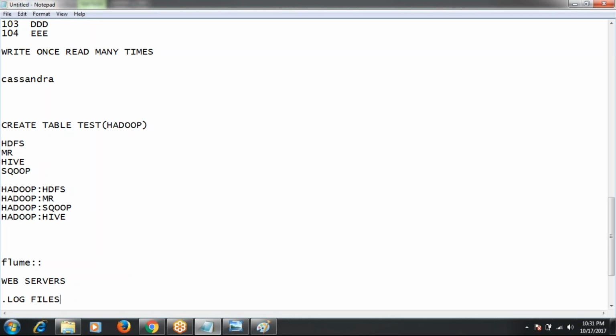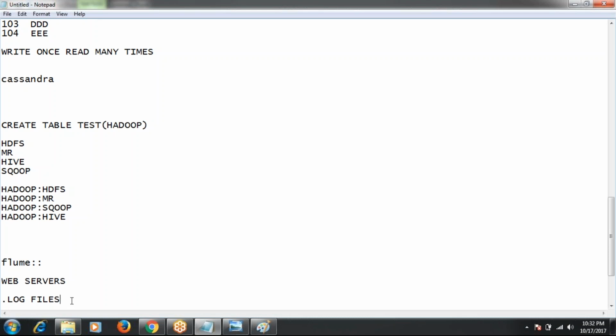Now if you want to download the log files from web servers, we can use Flume. Flume is used for connecting to the web servers and downloading the log files, and after downloading, it will put those log files into HDFS, the Hadoop cluster. Actually, we have so many log file analysis projects.